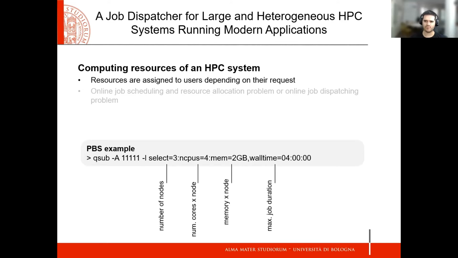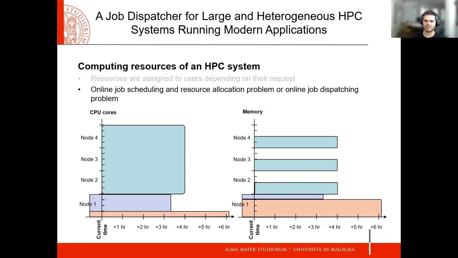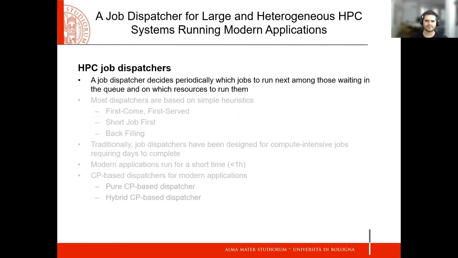HPC users request computer resources to execute their programs and give other information such as the name of the program and maximum duration. All this data plus the program to execute is known as a job. Assigning the job to the system resources corresponds to the online job scheduling and resource allocation problem, or the online job dispatching problem, which is solved by a job dispatcher.